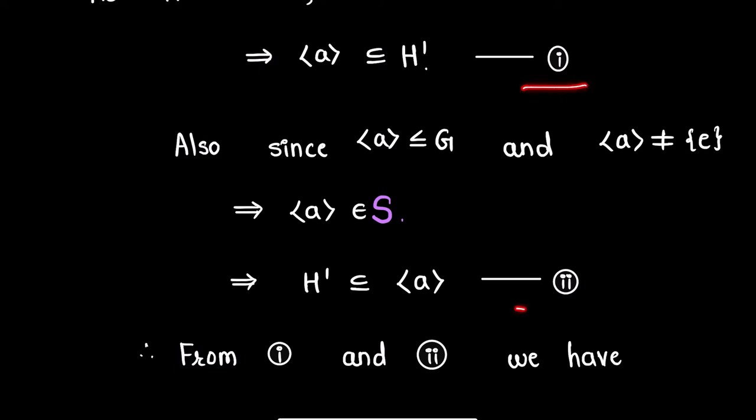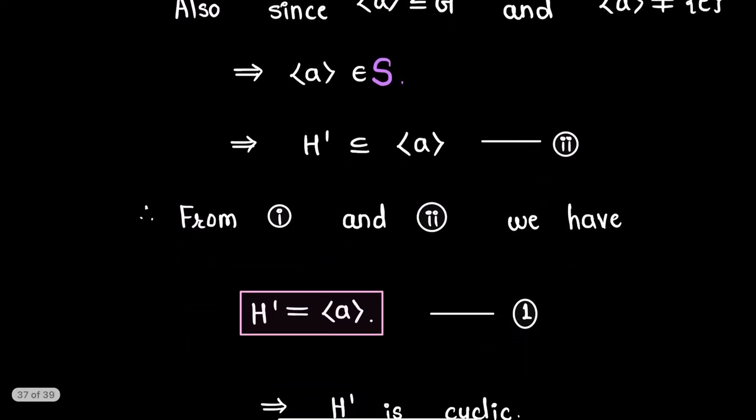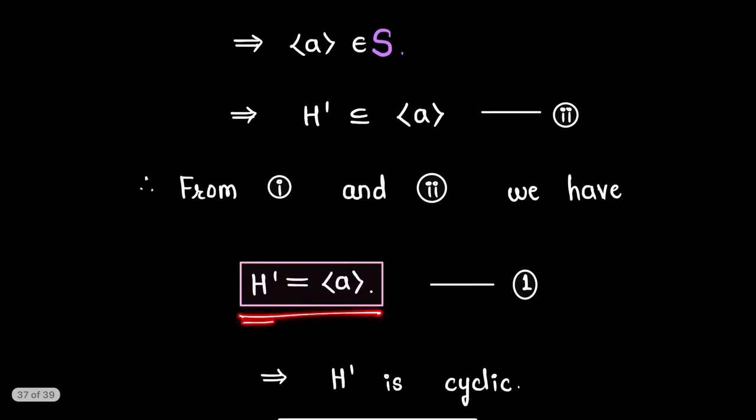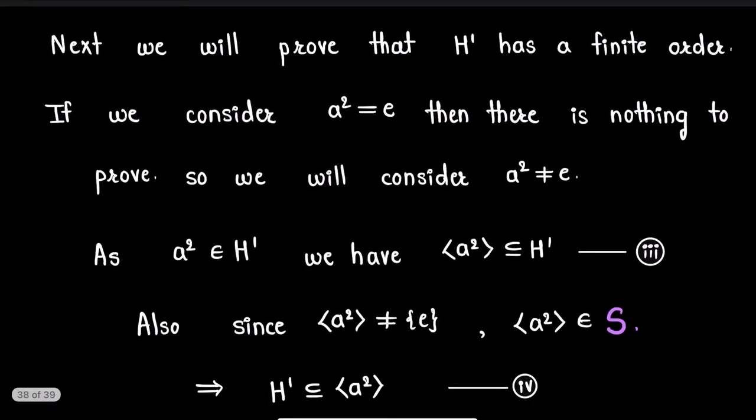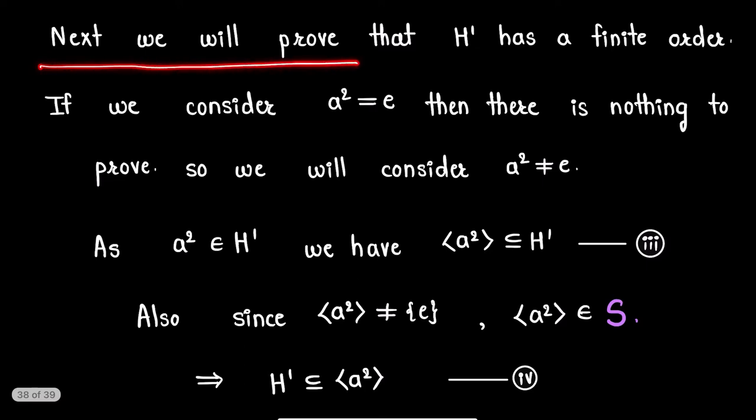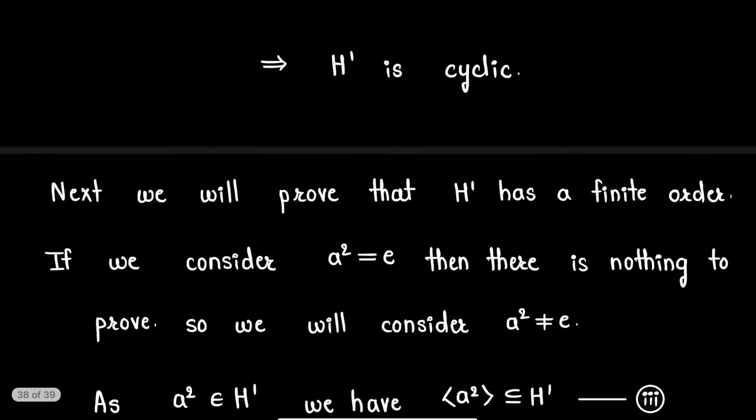Then from 1 and 2 we have H' is equal to the cyclic group generated by a, and this implies H' is cyclic. Next we will prove that H' has a finite order. Now as we have proved that H' is cyclic, in order to prove that H' is of finite order, we need to prove that a is of finite order.